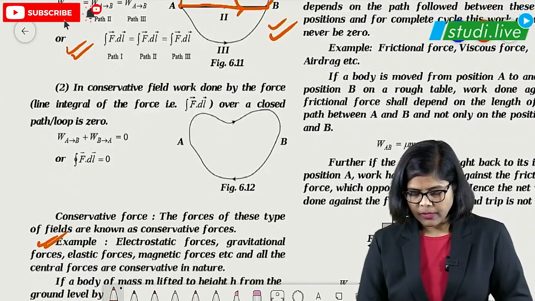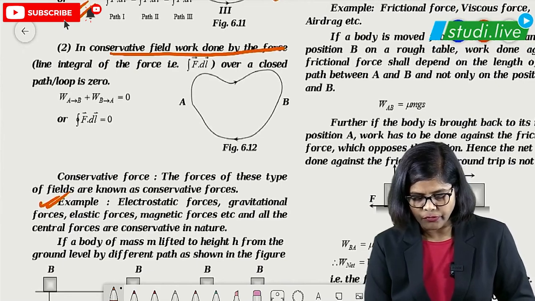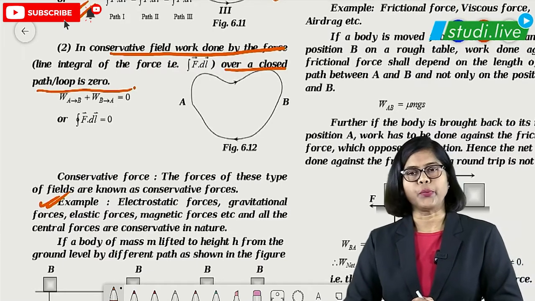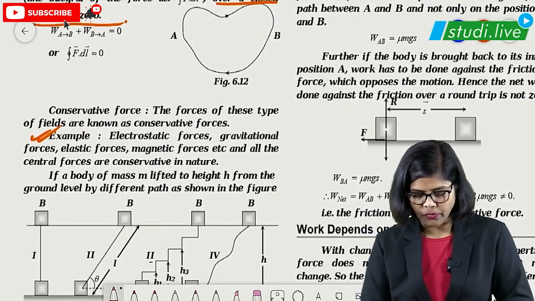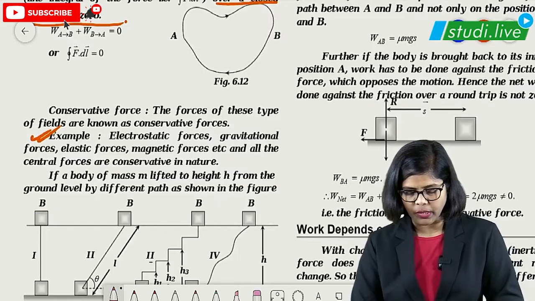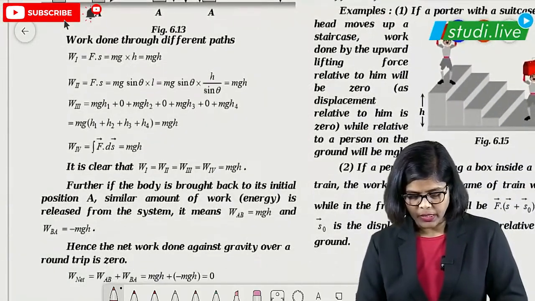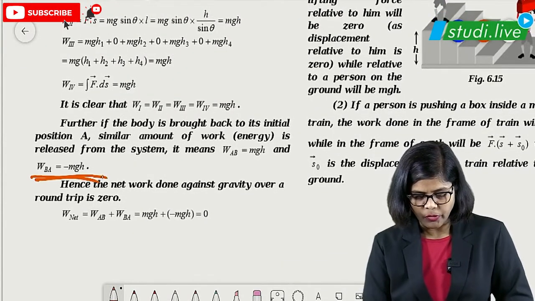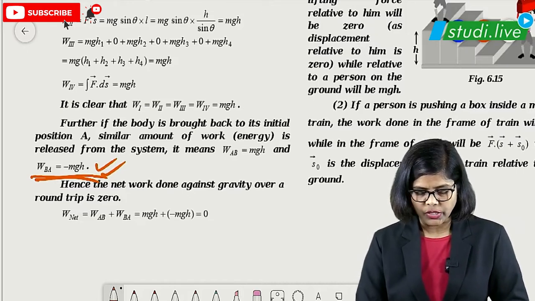Then in this case, as you can see here, in a conservative field the work done by the force over a closed path is 0. So that means force over a closed path is 0, that means work done will be 0. We can say that work done by this will be 0. That is the next formula we have to remember. And the work done formula is given as minus mgh, that is the potential energy, students.